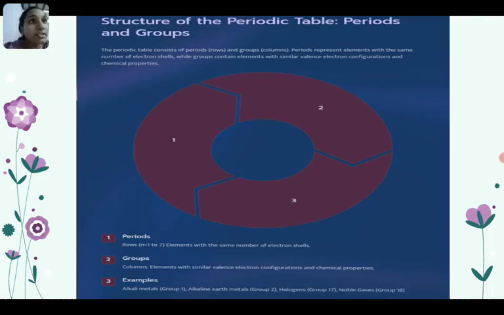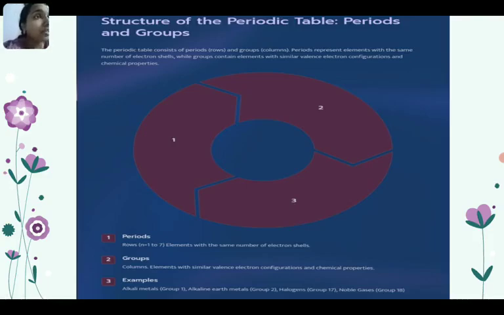Next, the structure of the periodic table. The modern periodic table, based on Henry Moseley's work, is organized into periods and groups. The periodic table consists of periods, which are rows, and groups, which are arranged in columns.